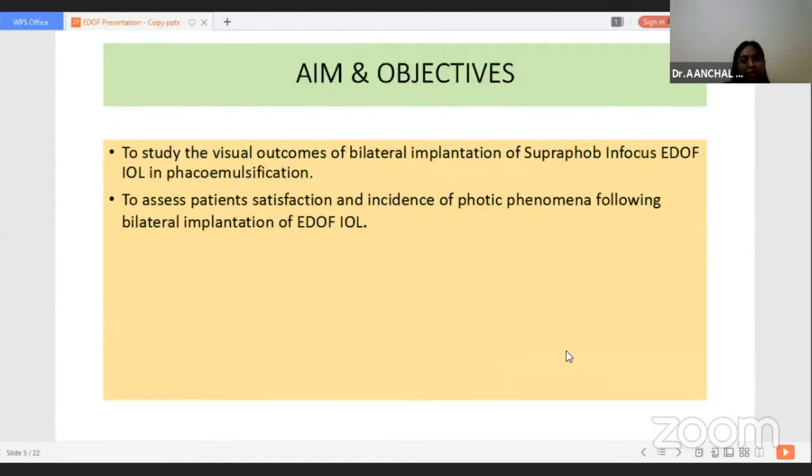The aim of the study was to evaluate the visual outcomes of bilateral implantation of this lens in phacoemulsification, and second, to assess the patient satisfaction and incidence of photic phenomena following the implantation of EDOF lenses.